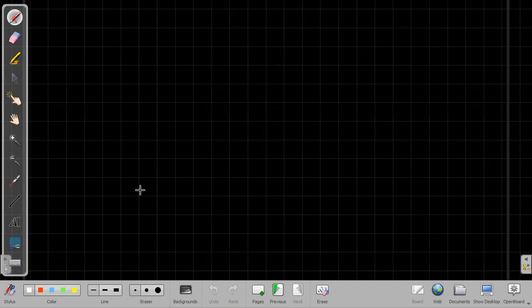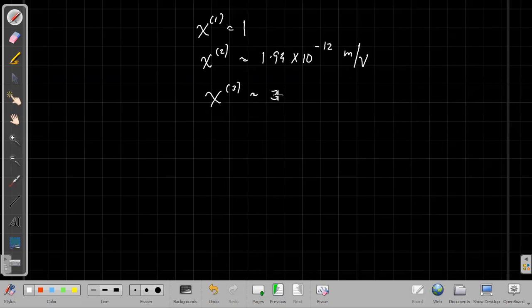Now, if you compare the values of chi1, chi2, chi3, if you take chi1 as unity, then in order the chi2 usually takes the value of 1.94 into 10 raised to minus 12 meter per volt, and chi3 takes the order of 3.78 into 10 raised to minus 24 meter square per volt square.